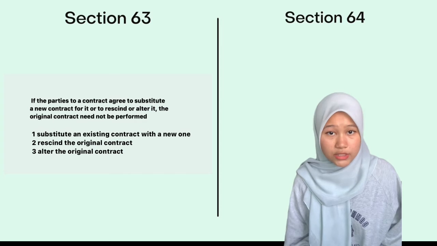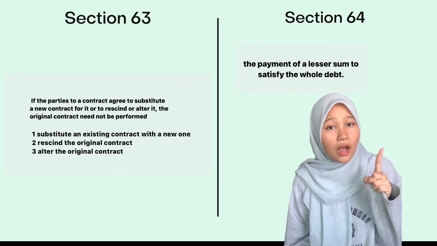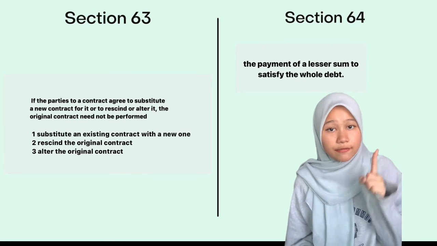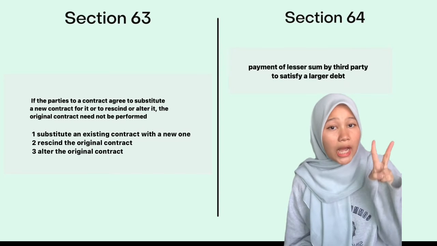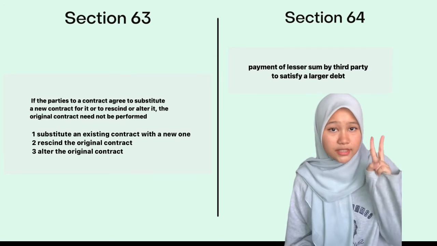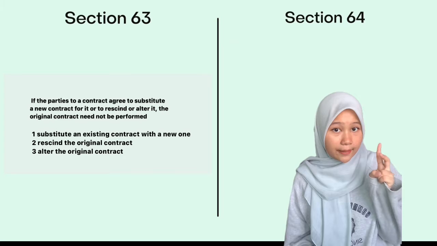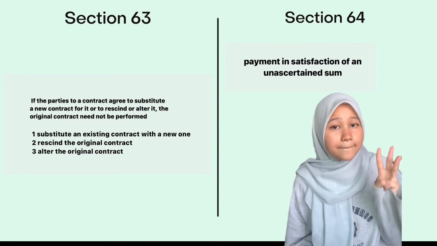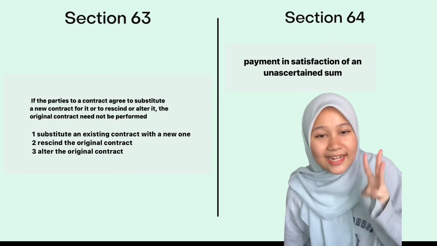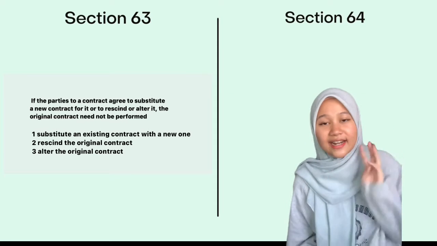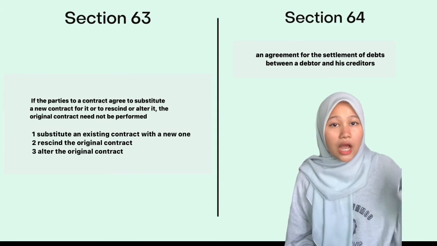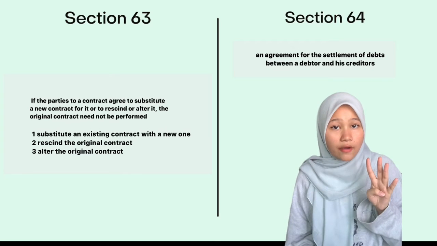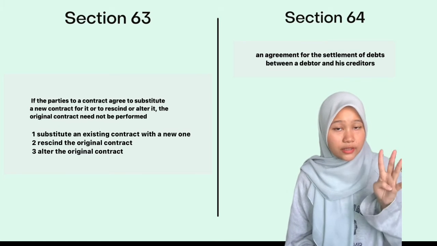the following situations. Number 1, the payment of a lesser sum to satisfy the whole debt. Number 2, payment of a lesser sum by a third party to satisfy a larger debt. Number 3, payment in satisfaction of some of an ascertained sum. And the last one, an agreement for settlement of debt between a debtor and his creditor.